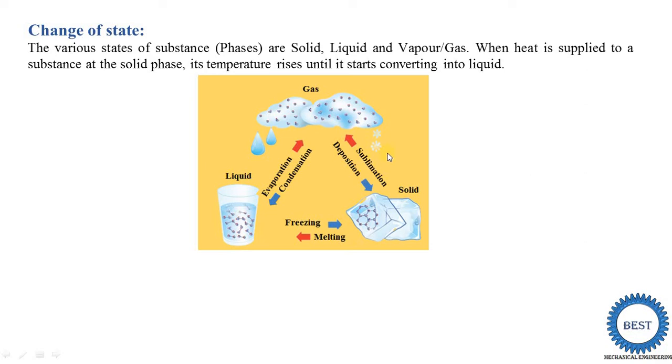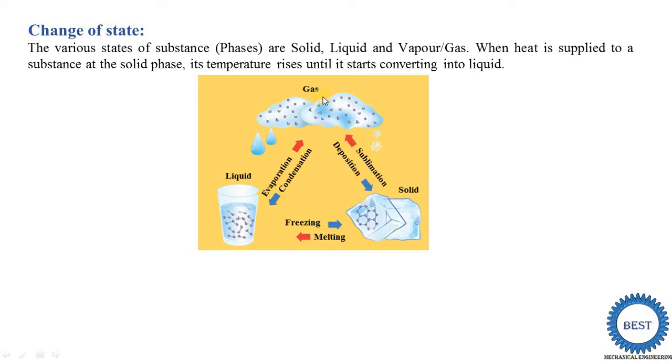The other two processes are the direct gas to solid or solid to gas conversions, where the liquid state does not come in between. When a solid is directly converted into gas, it is called sublimation. For example, dry ice, which is solid CO2, is directly converted into gas without passing through the liquid state. This is called the sublimation process.